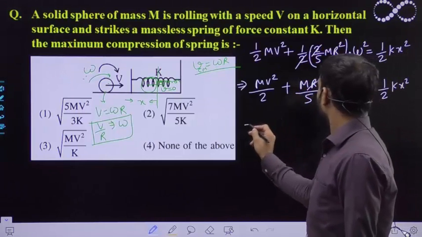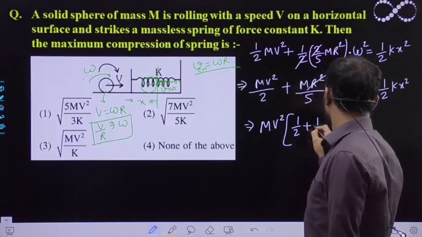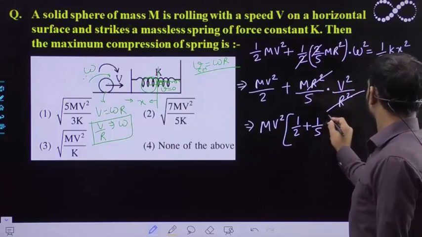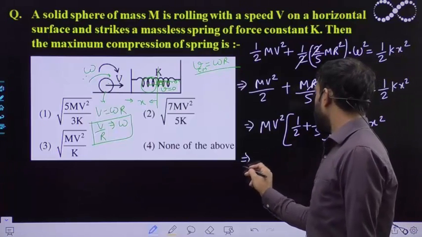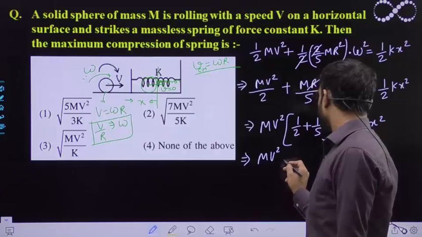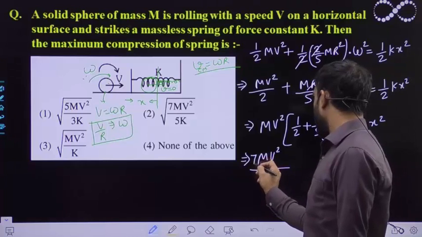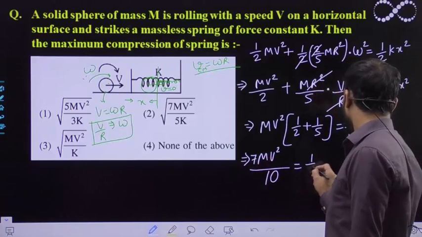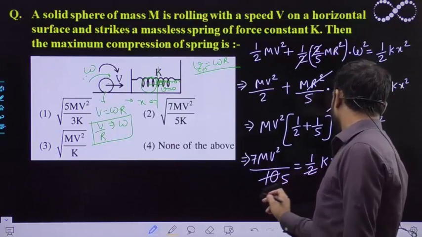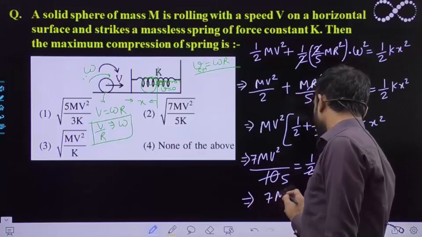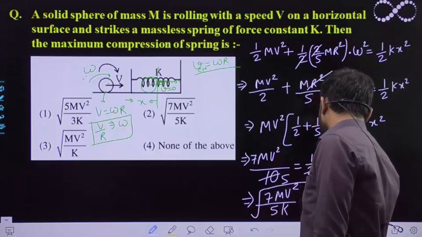Now mv square can be taken as common here. So this will become 1 upon 2 plus 1 upon 5, equal to 1 upon 2 kx square. That becomes mv square into 7 upon 10, which is equal to 1 upon 2 kx square. So x is equal to the root of 7 mv square upon 5k.